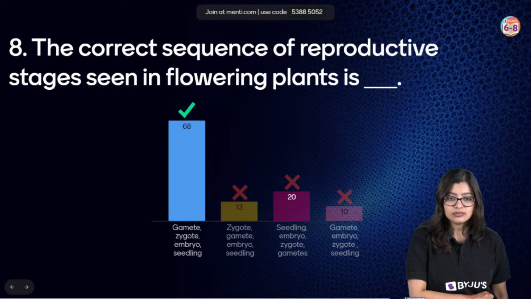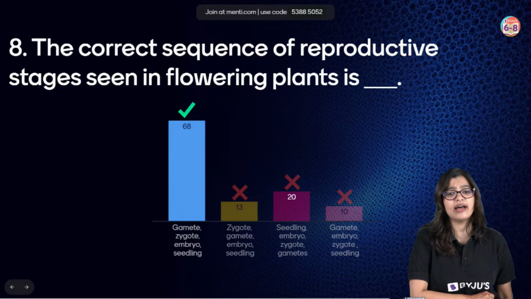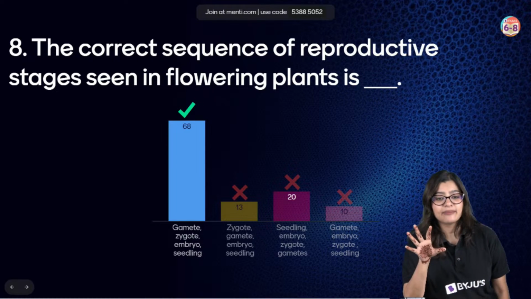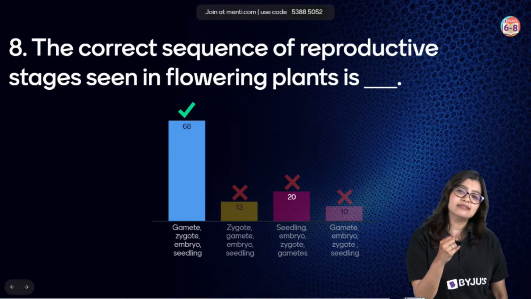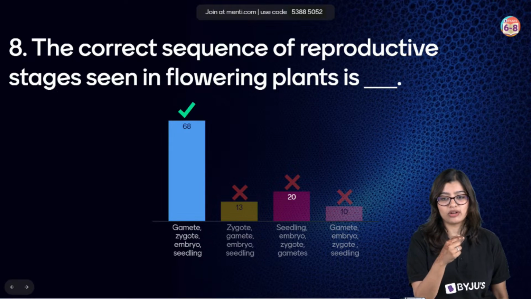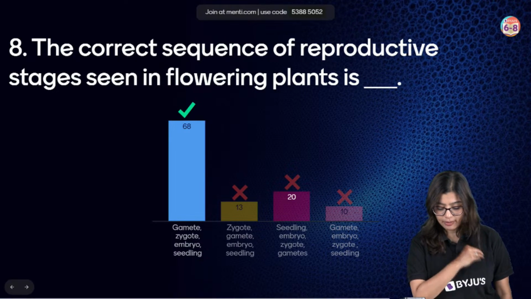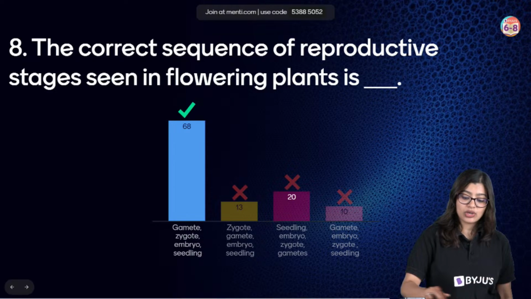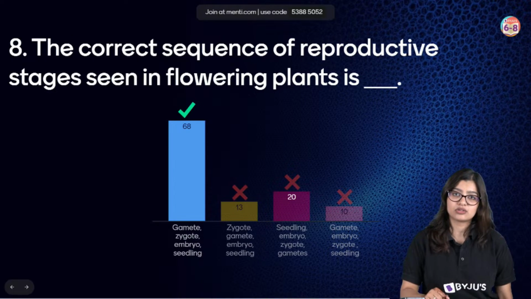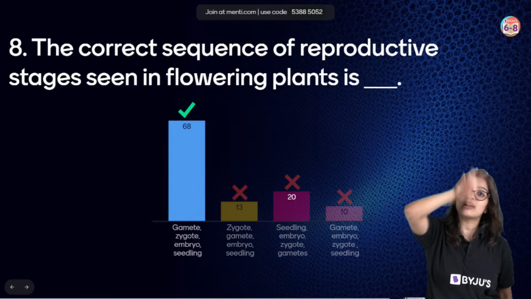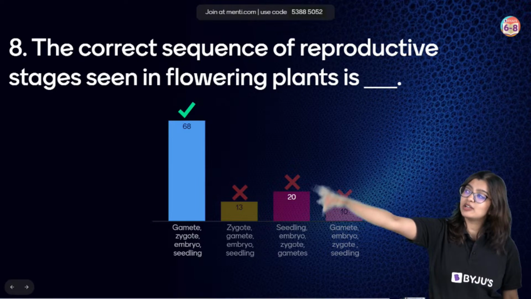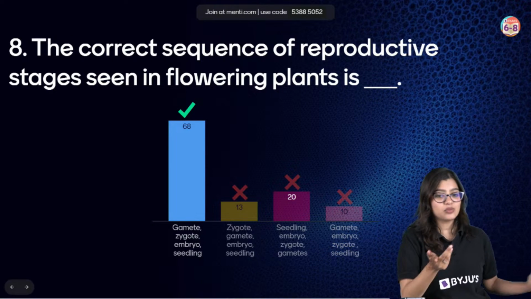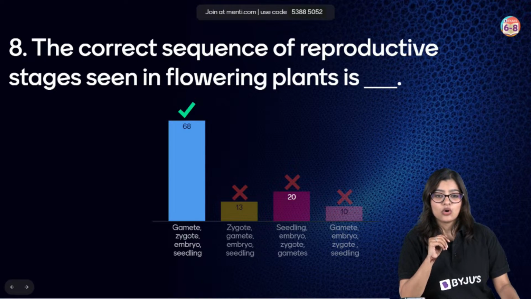Ma'am, everything is going wrong. See, probably this is the first time you are solving. Ma'am, but seedling should be first. I get why you say that. Now here we are talking about a flowering plant, so we start our story from a mature adult plant and it will end in a new plant. So that is what we mean by that, okay?